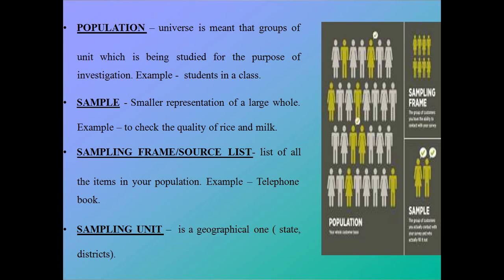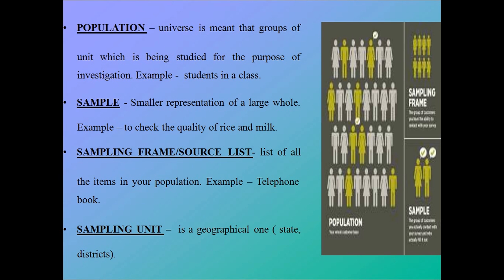Next is a sample. Sample, basically, is a representation of the whole or entire population. So whatever the proportion of your population, the sample must represent that proportion. It is very important. I have given an example in this. To check the quality of rice and milk, you can't measure each and every element or component of the rice. You will just take a small sample and analyze whether the quality of the rice is good or not, or what type of variety of rice it is.